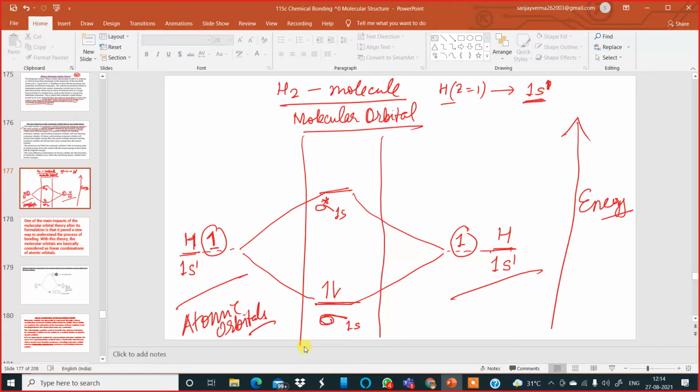The filling of electrons happens by following Hund's rule of maximum multiplicity. Both these electrons occupy the bonding molecular orbital, which is denoted by sigma 1s. Why sigma? Because s orbitals are spherical, so there is no head-on and no sideways overlap. So this is the first point which I have explained to you with the help of this slide.